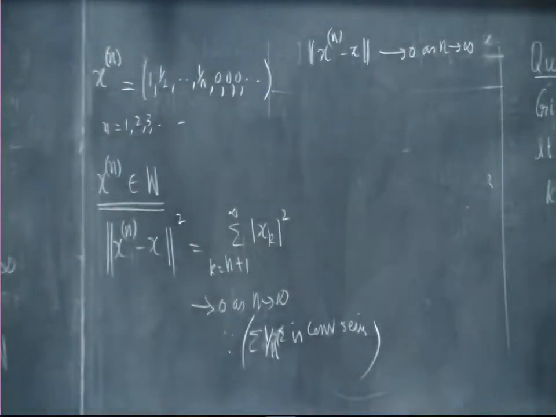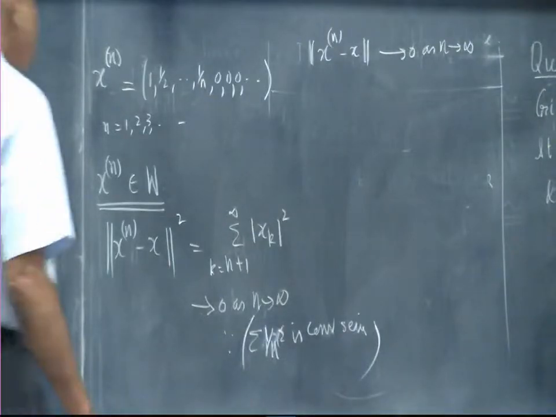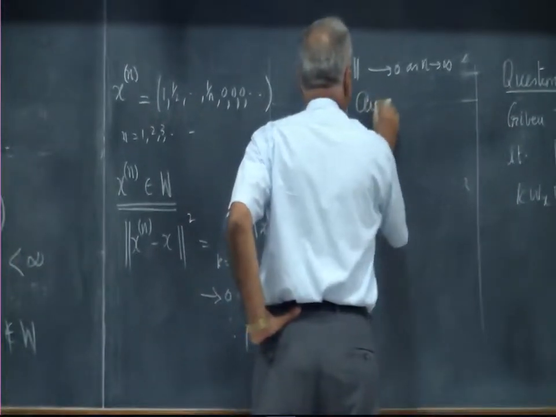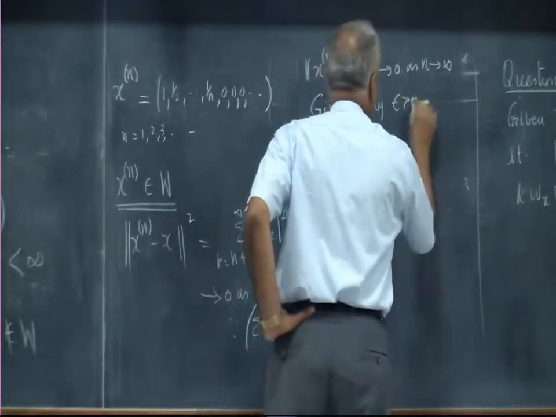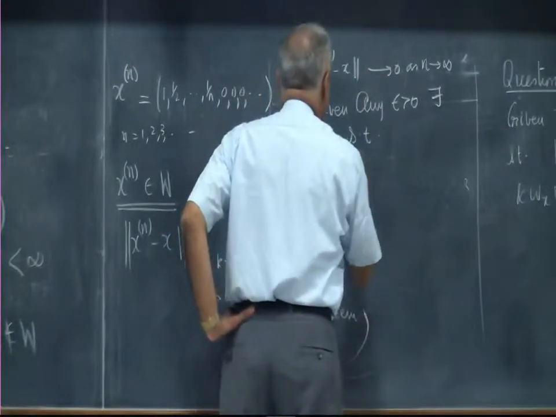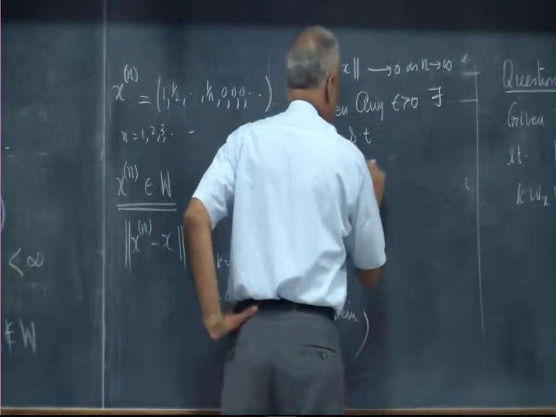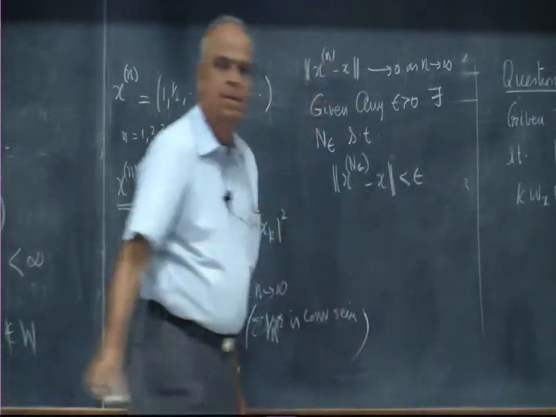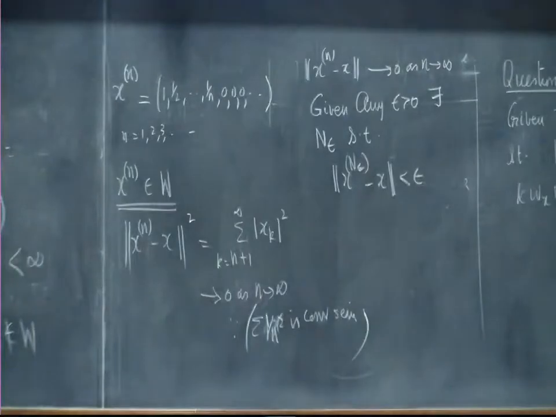What does that mean? I can make that difference as small as possible, however far you go. So, given any epsilon positive, there exists an n epsilon such that norm x n epsilon minus x is less than epsilon. Okay. Now, we are done.